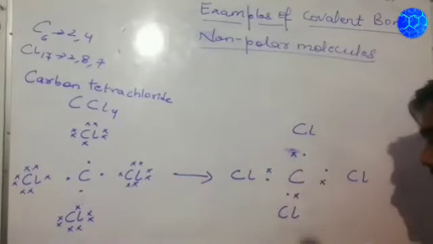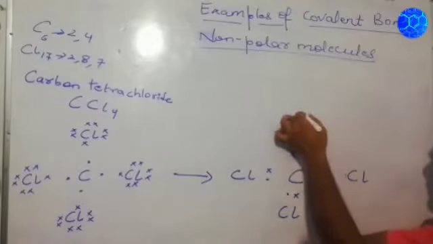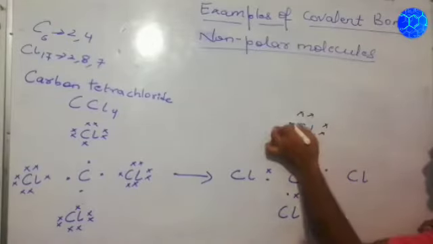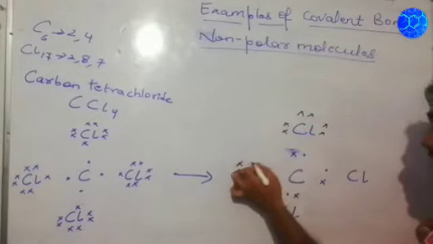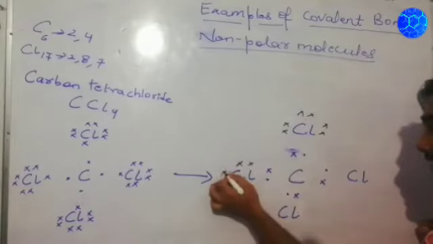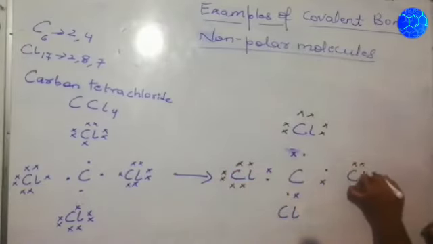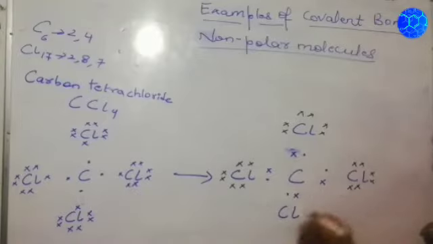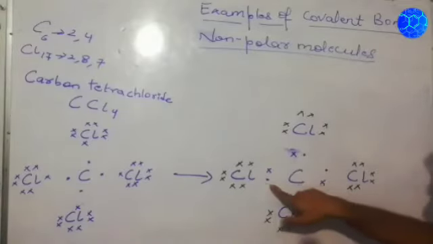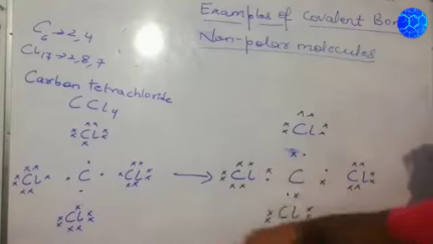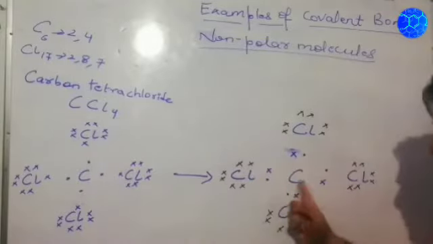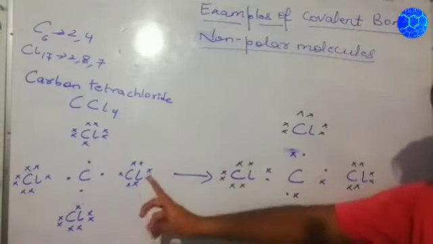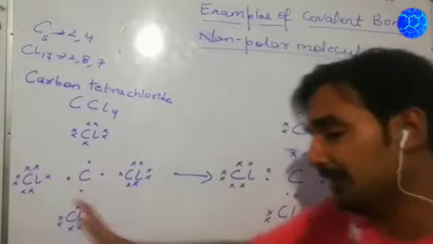And Cl has how many? 1, 2, 3, 4, 5, and 6 electrons left in that, right? Now, what is formed? Carbon has 4 electrons mutually shared with Cl. And Cl has also contributed 1 electron, because carbon has contributed 1 electron with each Cl atom.